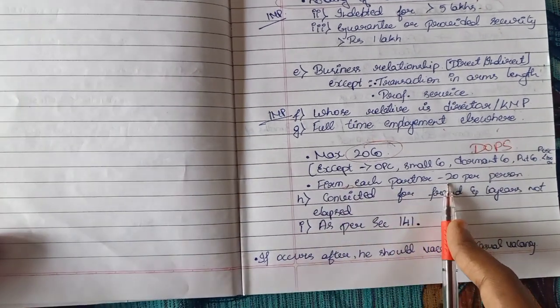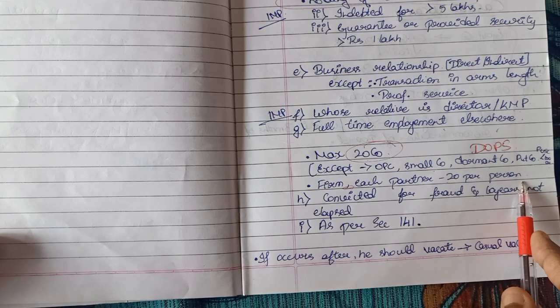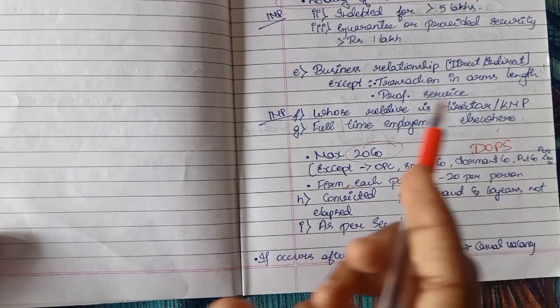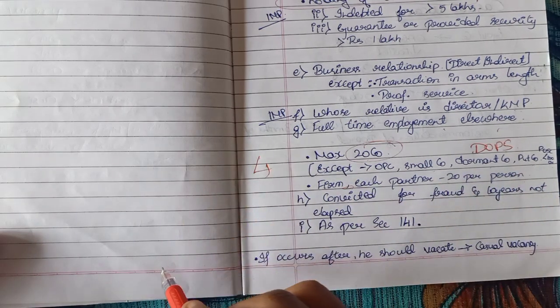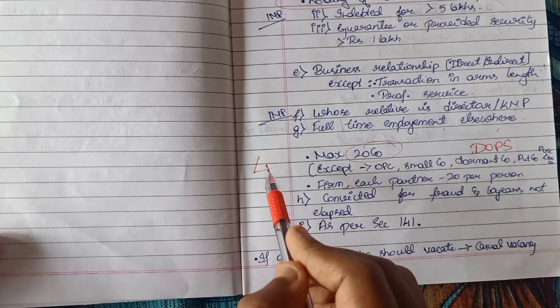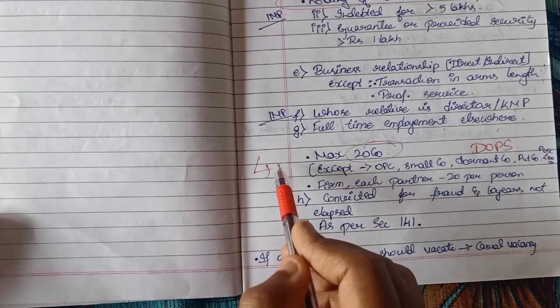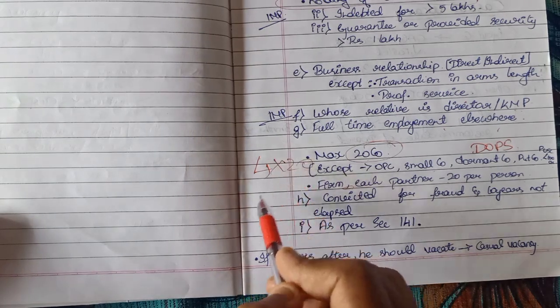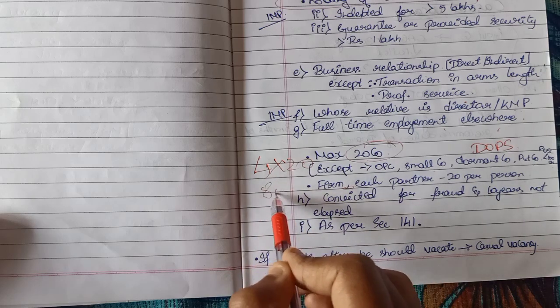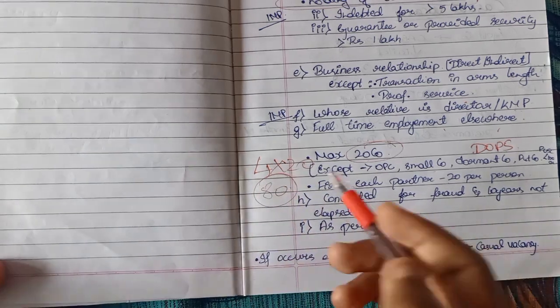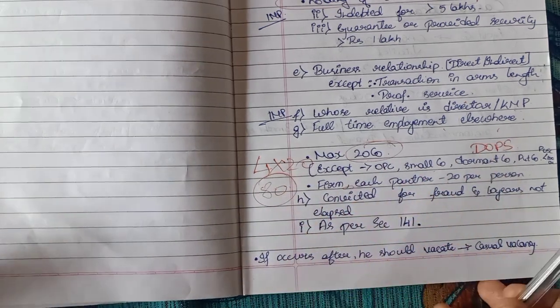Firm, each partner 20 per person. If there are 4 partners in a firm, the total companies they can be appointed as auditor is 4 into 20, that is 80. The limit will be 80, not 20.